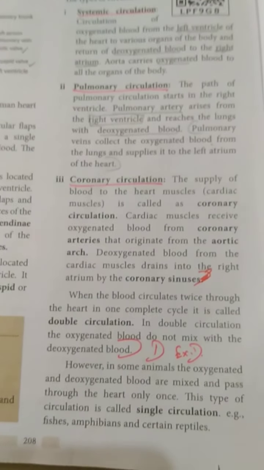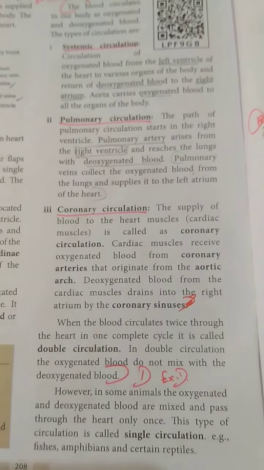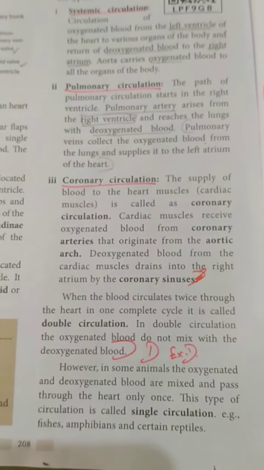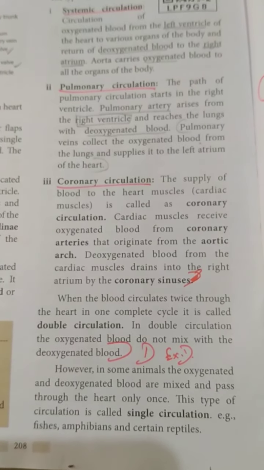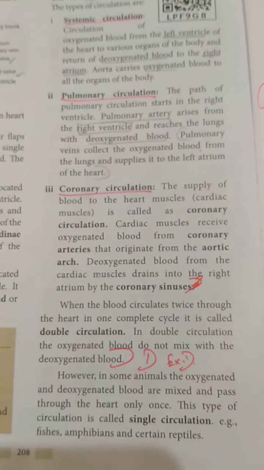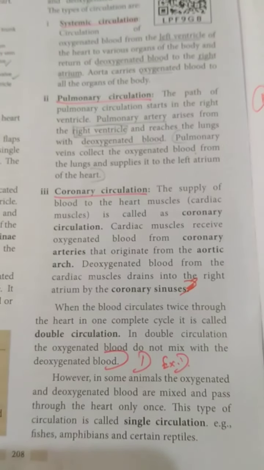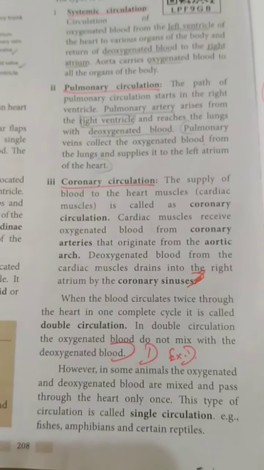The double circulation: when the blood circulates twice, how many times? Two times. So when the blood circulates twice through the heart in one complete cycle, it is called double circulation. Next we come to single circulation.